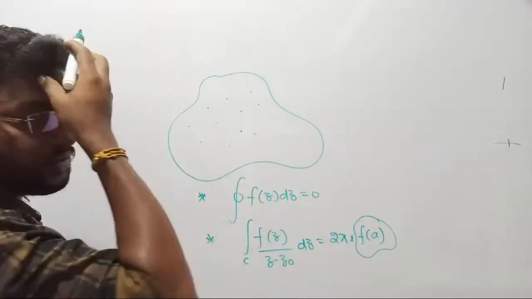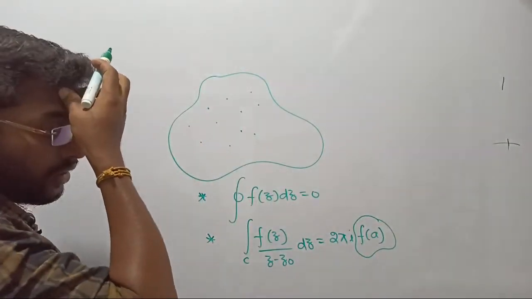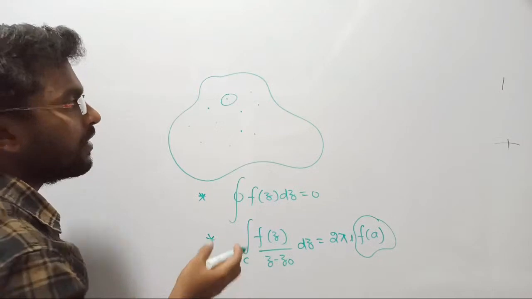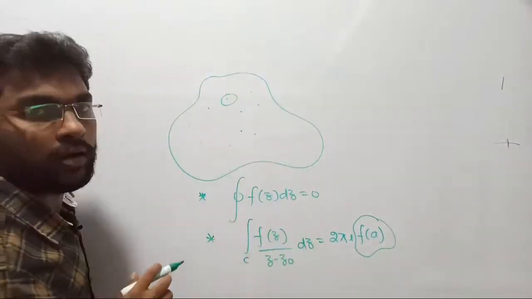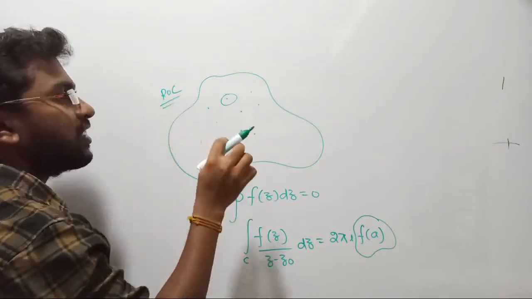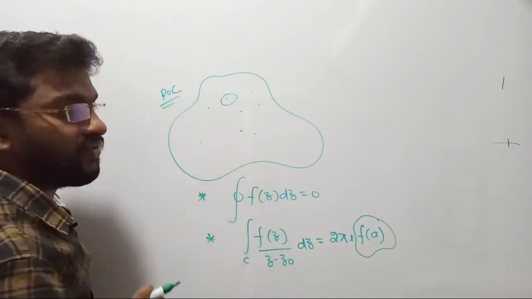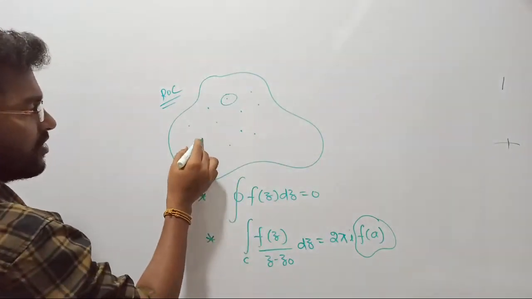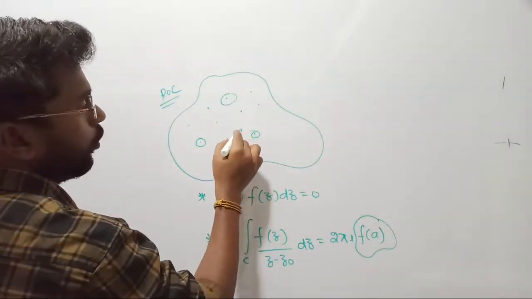suppose I have n number of poles, with an order. I am not having a single simple pole; there are many poles lying inside the selected contour, inside the selected region of convergence. Poles are strictly not allowed inside the region of convergence. If I find many poles, then you are requested to find out the residues of these poles.